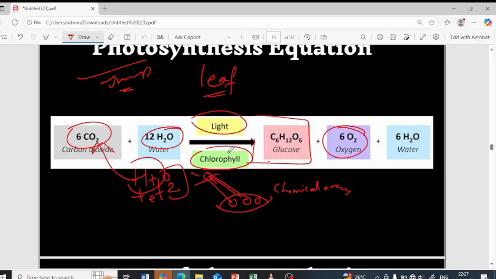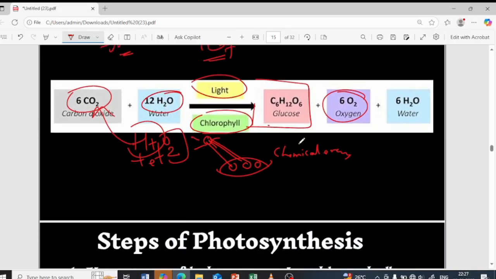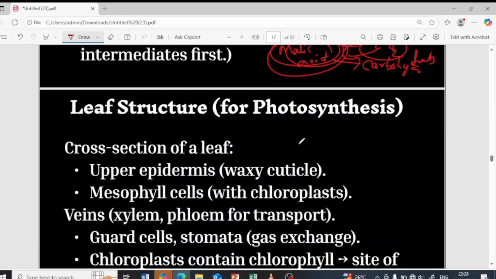The sunlight is absorbed by the chlorophyll pigment, the green pigment present in plants, which converts solar energy into chemical energy and breaks down water into hydrogen and oxygen. The oxygen is removed out because it is not important during photosynthesis. The hydrogen along with the electrons reduces the carbon dioxide to glucose. That is the photosynthesis process.